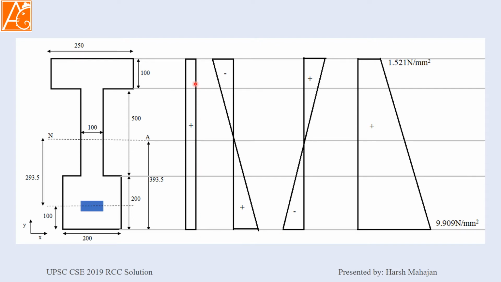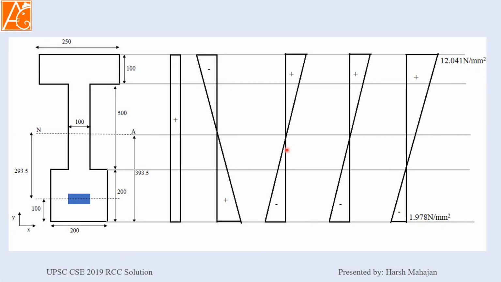First of all, this is P by A. Second, we are getting by eccentricity. Third, we are getting by dead load. And here is the resultant stress profile. Compression to compression, minus 5.21 to 1.52 to 9.99. Now at the final stage, this is due to compressive load, this is due to eccentricity, this is due to the dead load, this is due to live load, and final will be like this.